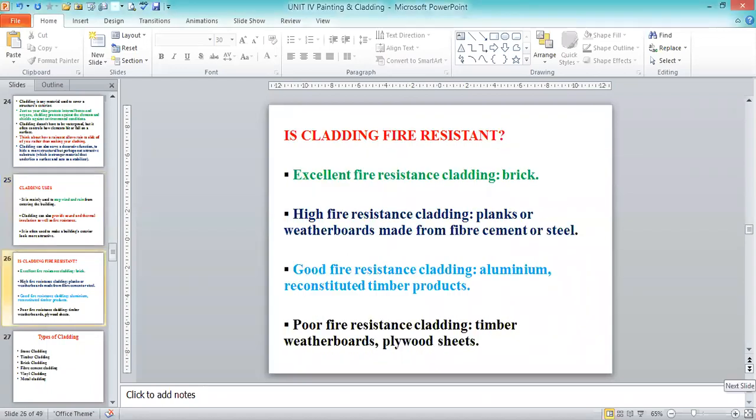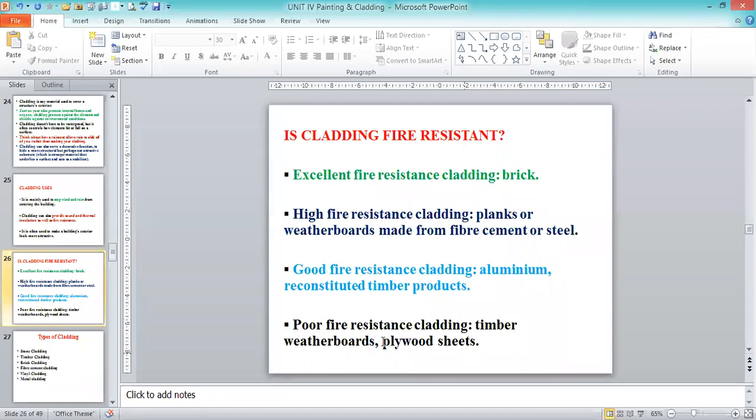Now, regarding fire resistance of cladding materials: brick is fire resistant, and fiber boards made with cement, and steel are fire resistant. Then aluminum reconstituted with timber products, timber weatherboards, and plywood sheets. These are all used as external protective covers, and most are fire resistant to some degree. Excellent fire resistance cladding is brickwork. High fire resistance is planks or weatherboards. Good fire resistance is aluminum reconstituted with timber products. And poor fire resistance is timber weatherboards and plywood sheet.